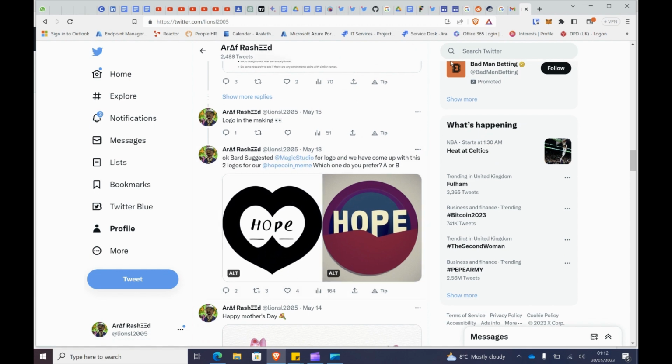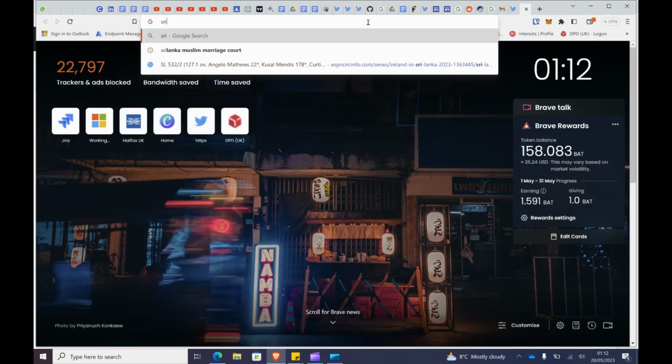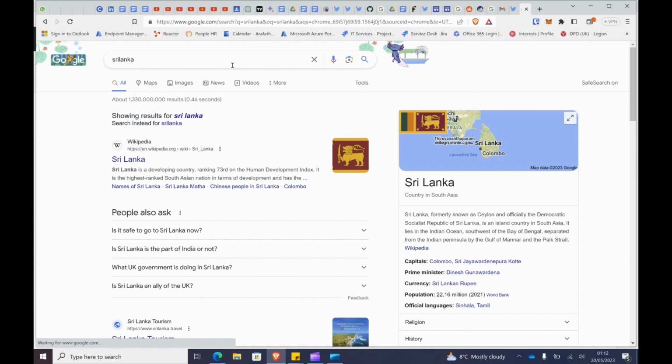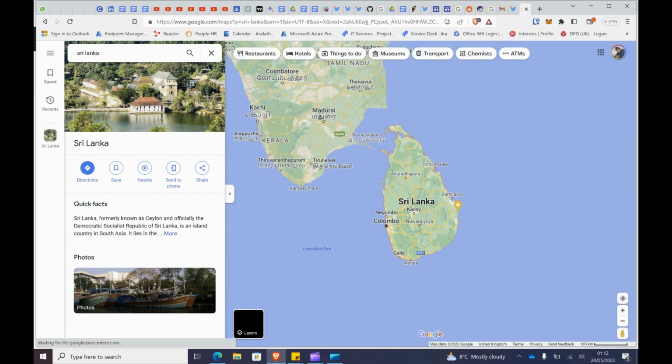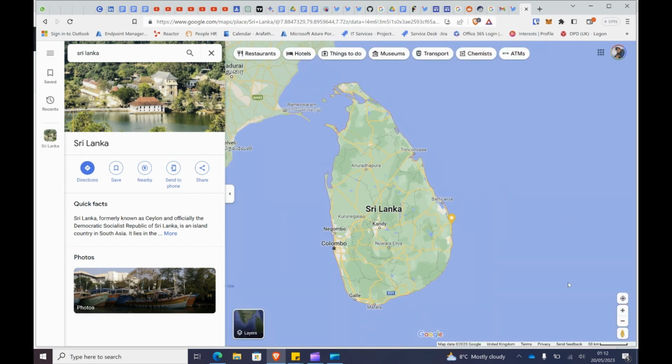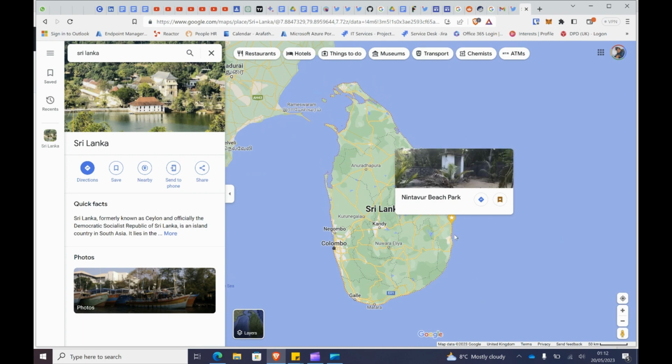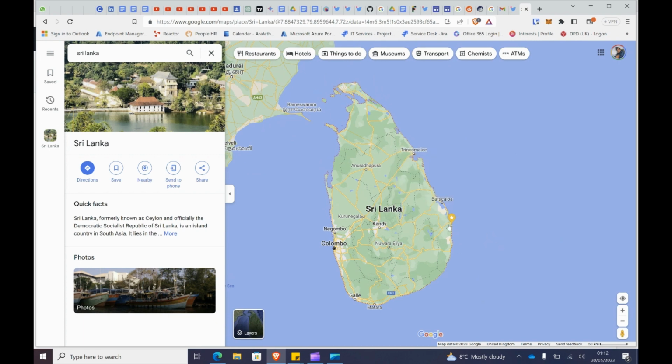We're going to make history by creating a meme coin for charity. A lot of people, for example in Sri Lanka, I'll show the map. So if you go to Sri Lanka, this is a map of Sri Lanka. Where I come from, this part of Sri Lanka, there are so many people in need. What are we going to do?